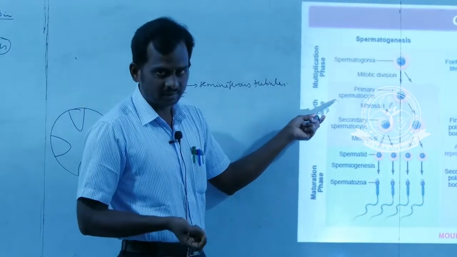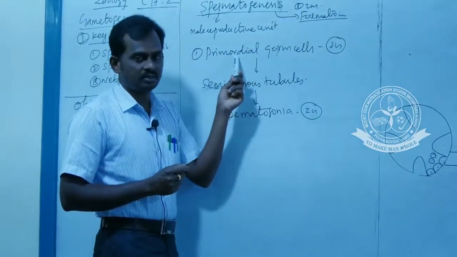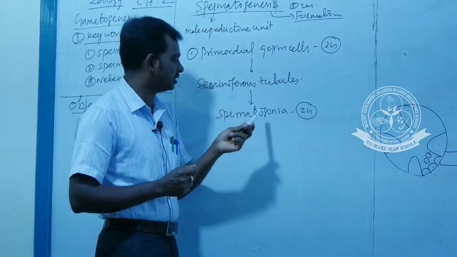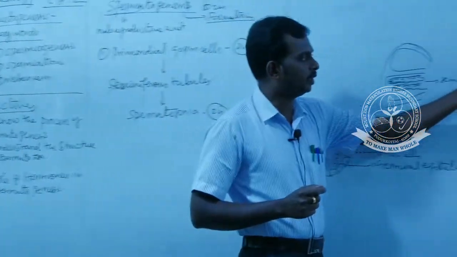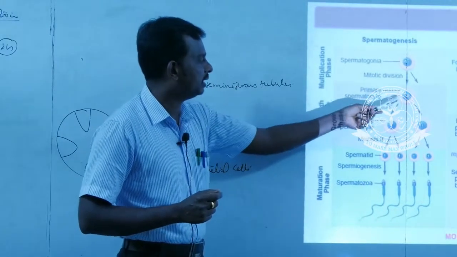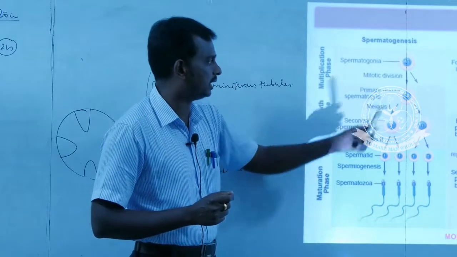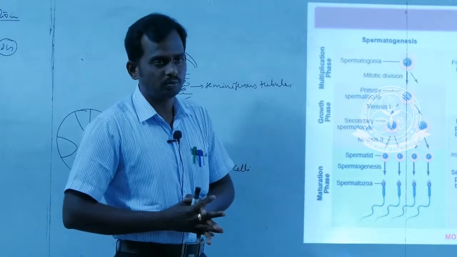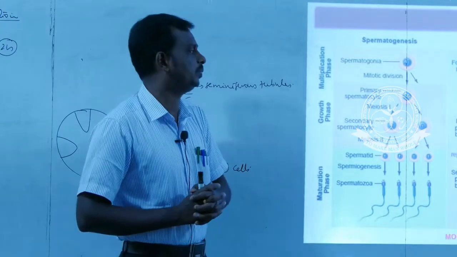This is the next event. First thing, what is the first one? The primordial germ cells migrate towards the seminiferous tubules, and within the seminiferous tubules they are modified as spermatogonia. This spermatogonia undergoes mitotic division, and this mitotic division produces primary spermatocytes. The primary spermatocytes also contain a diploid set of chromosomes. That means 46 chromosomes, since we are human beings. There are 46 chromosomes, 23 pairs of chromosomes.